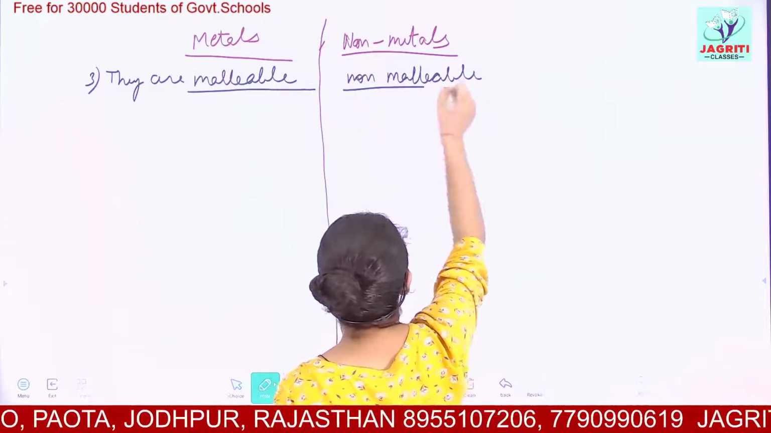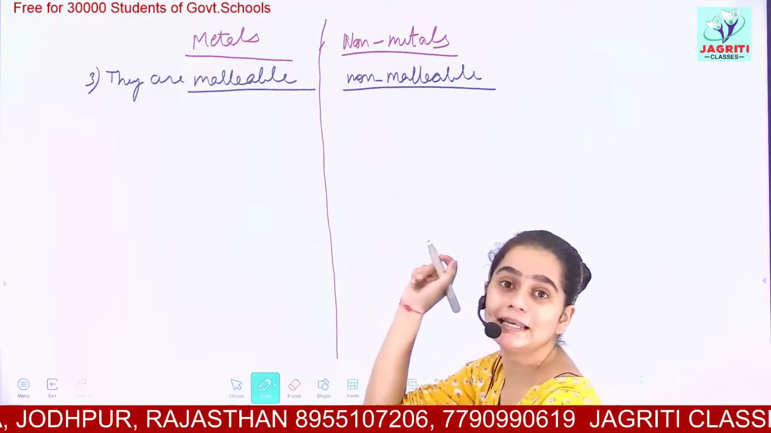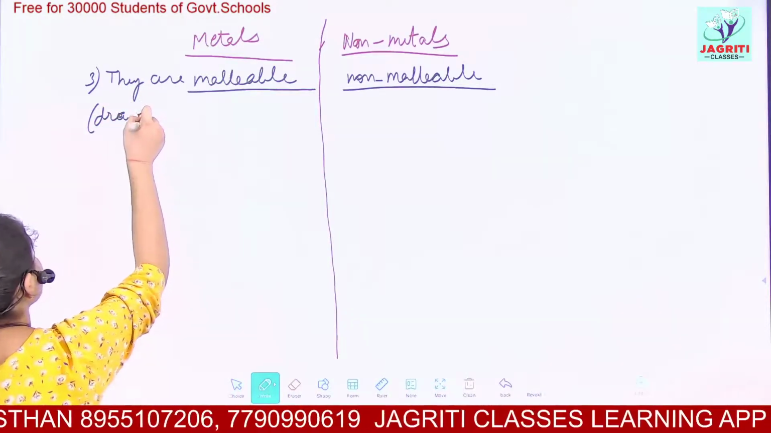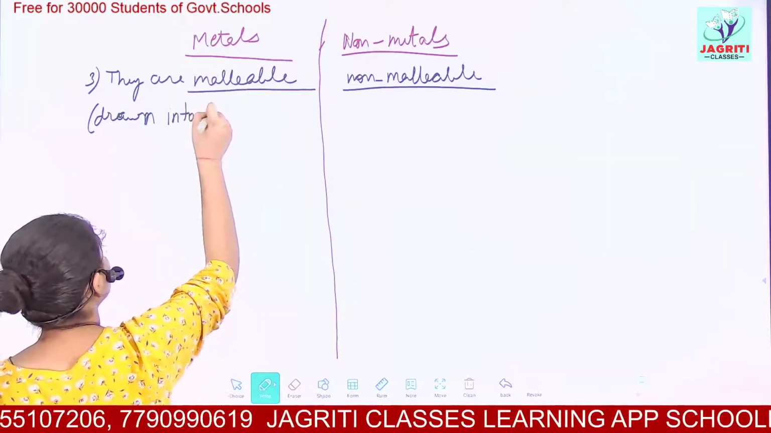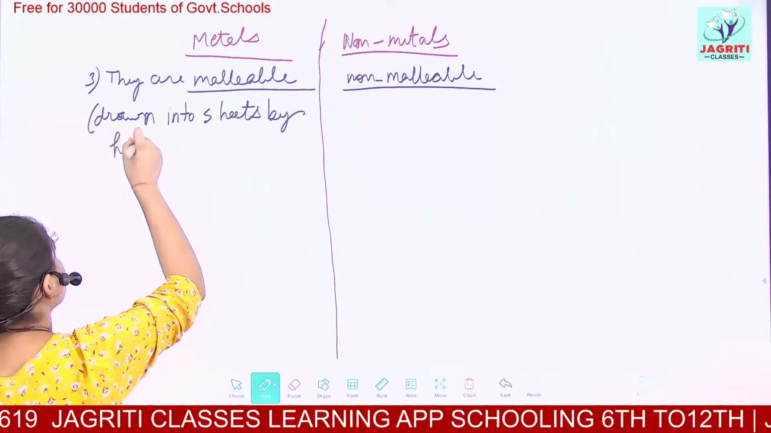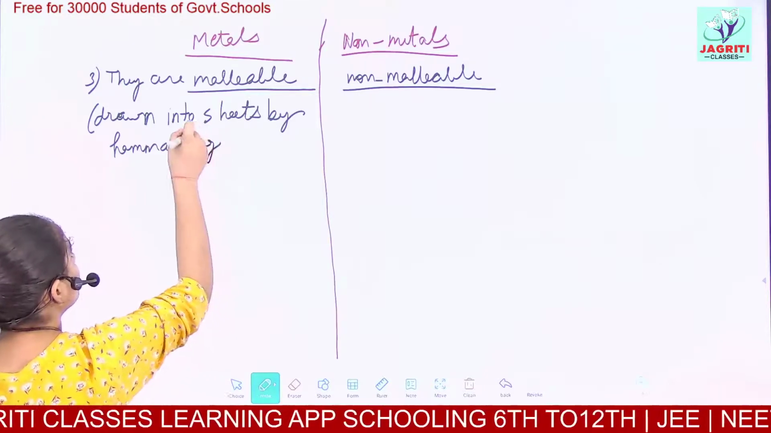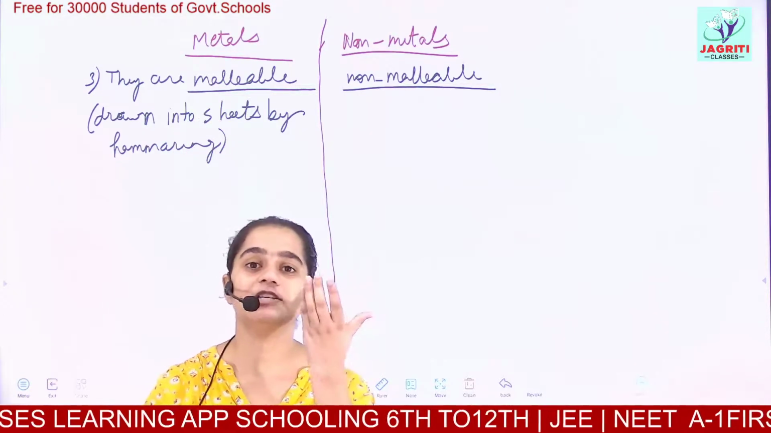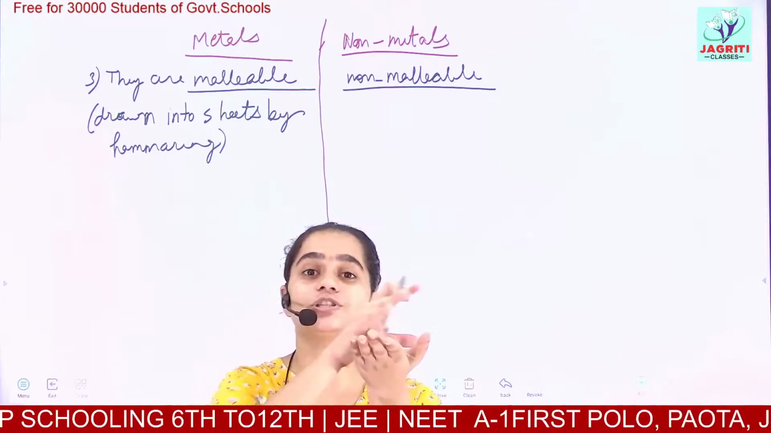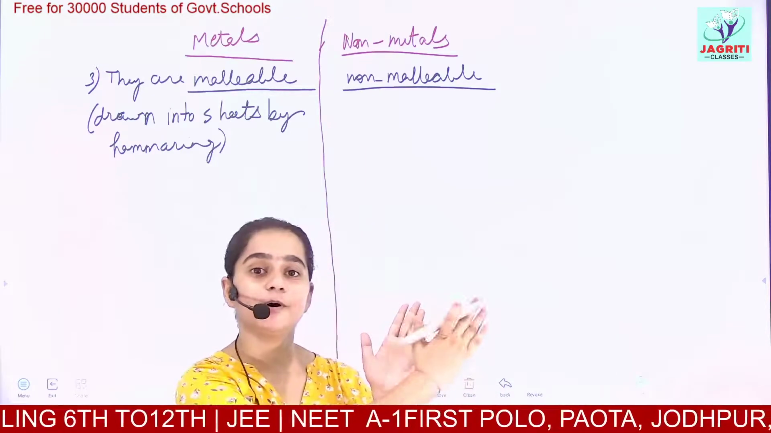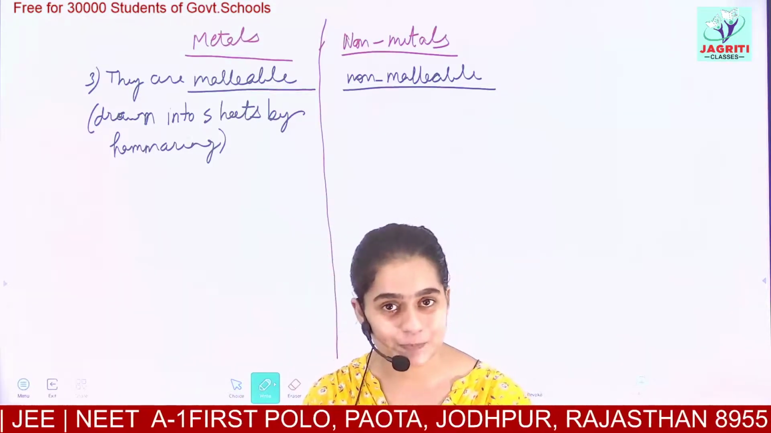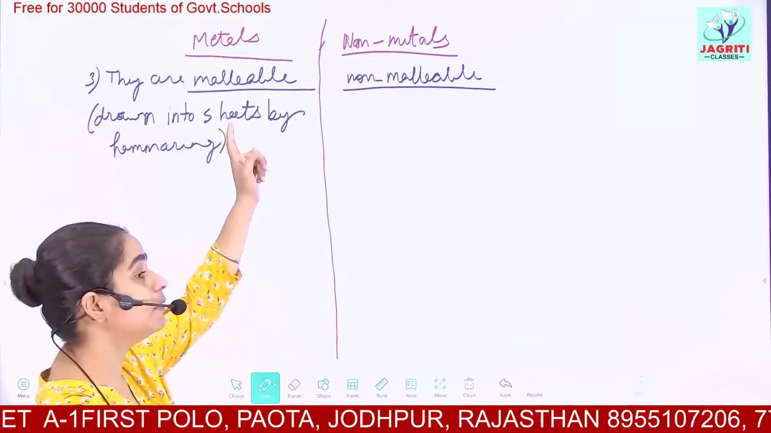Then what do you mean by the term malleable and non-malleable? Malleable means these can be drawn into sheets. That is, metal can be drawn into sheets by hammering them. So if you have a piece of metal and you strike it with a hammer, its thickness would reduce and you can make the metal into the shape of a paper. If you remember in class 9th, you have studied Rutherford's gold foil experiment. In that experiment, this malleable property was used.